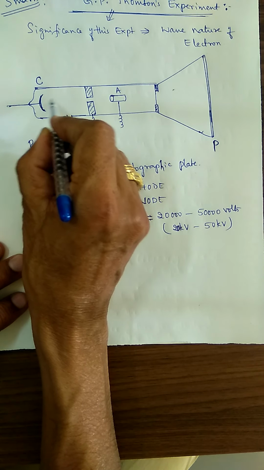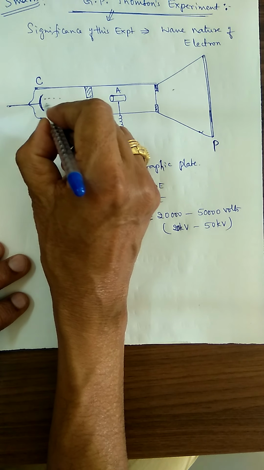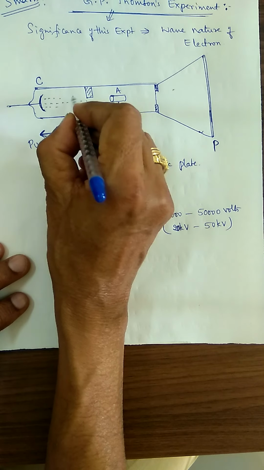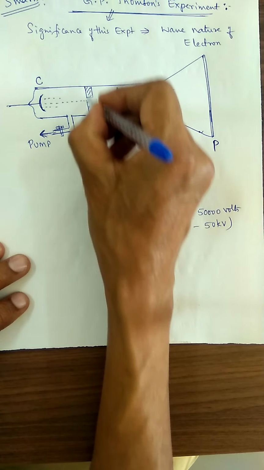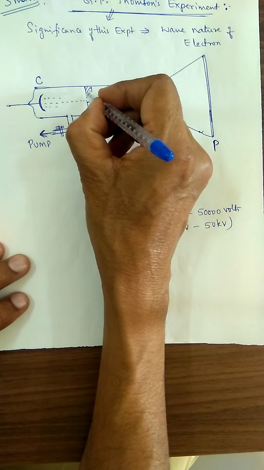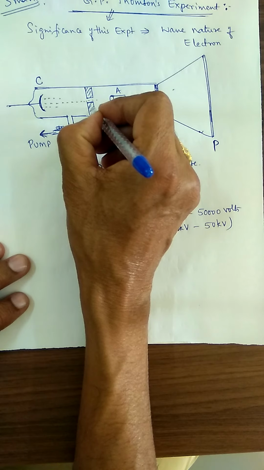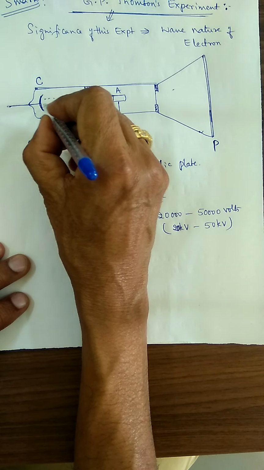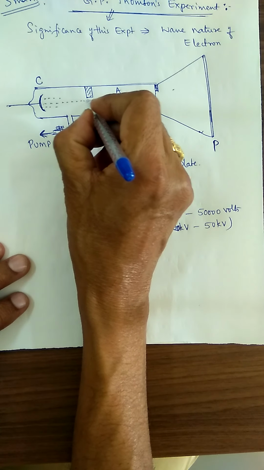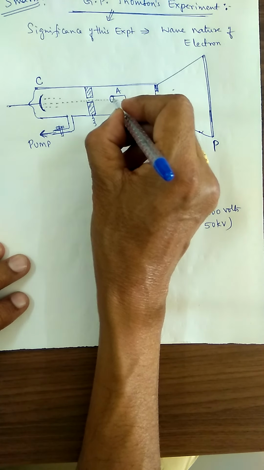Electrons are produced close together here. This is acting as a slit. All the electrons incident on this part get stopped there only, but some other electrons move through this small hole and come out here.